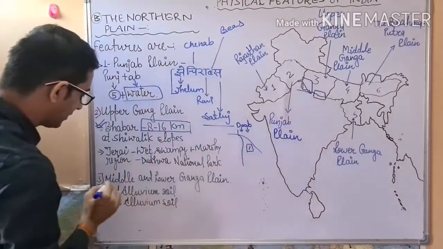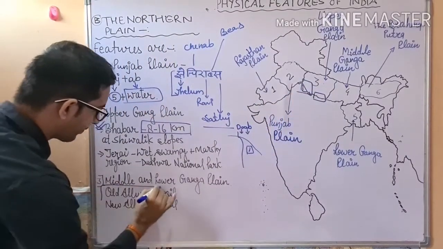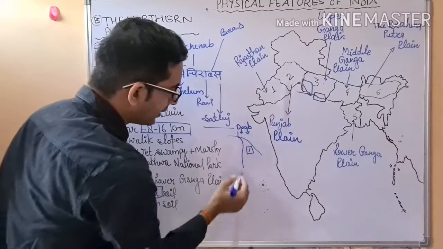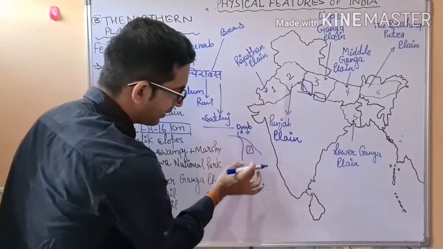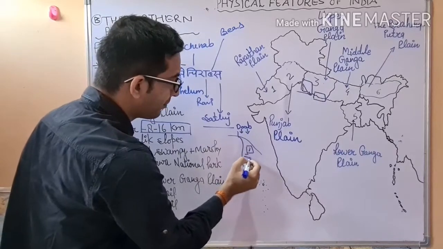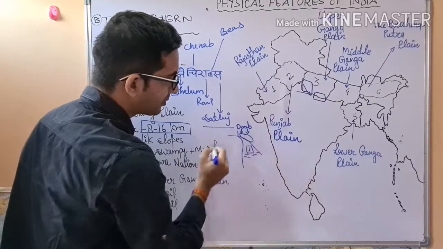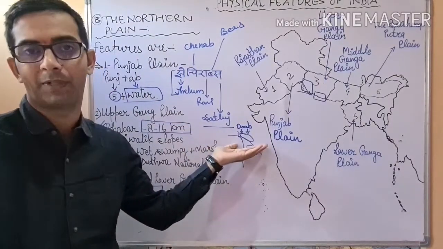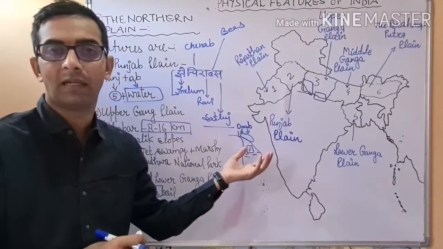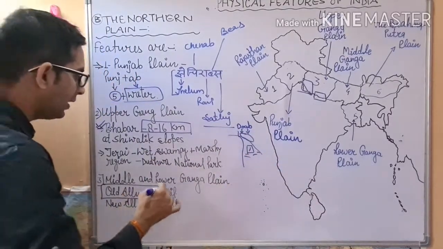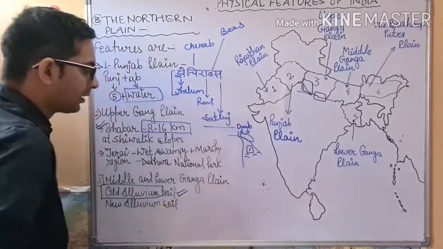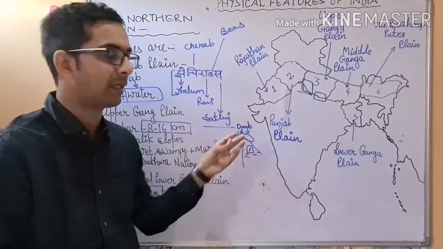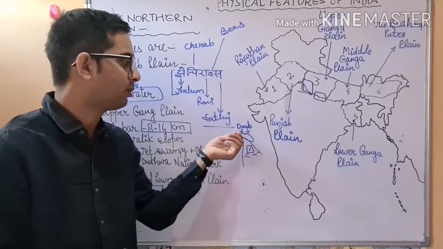There are a few terms also used when we talk about the middle and the lower Ganga plain. The first one used is old alluvium soil. The meaning of old alluvium soil is, suppose this river is passing and this region has been formed with the help of deposition work, but when the region is left and is no longer in contact with water for a longer period of time, the nodules are converted into calcareous concretions, small nodules and concretions.